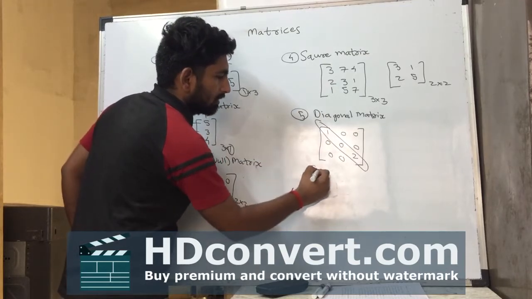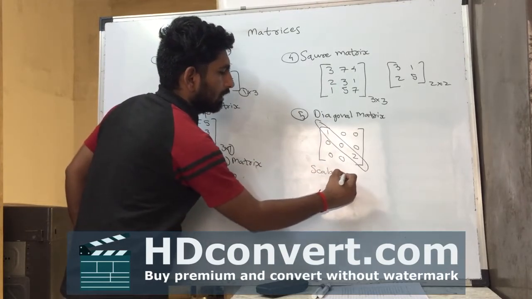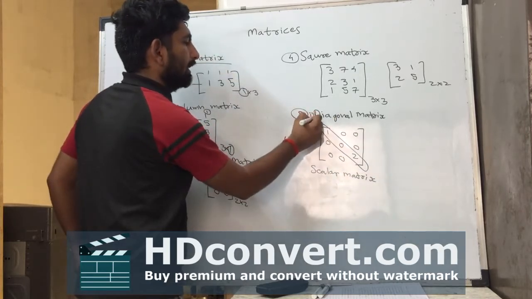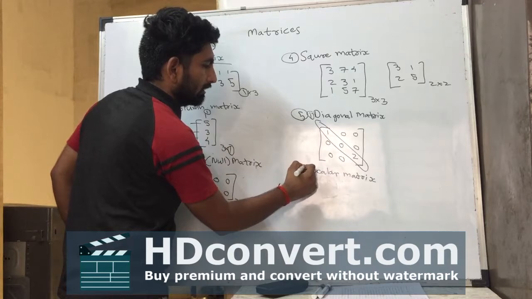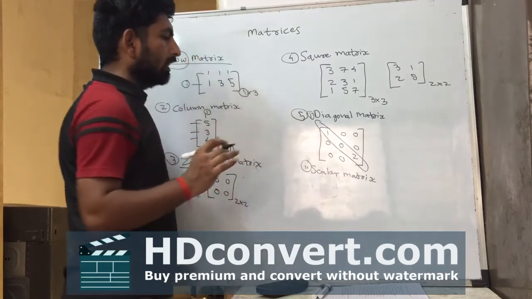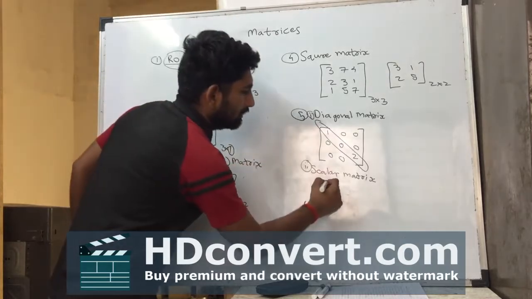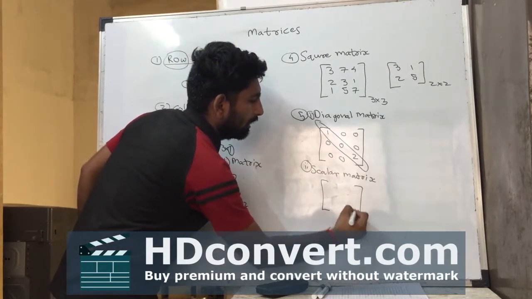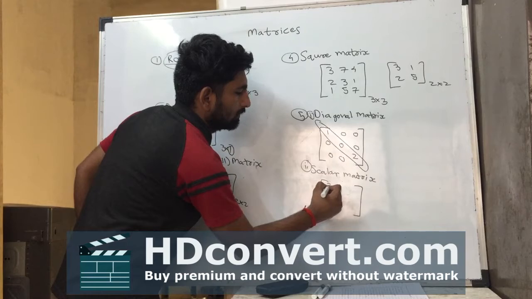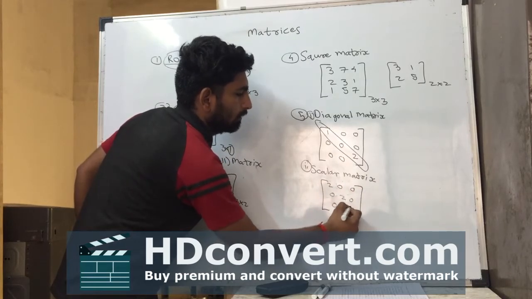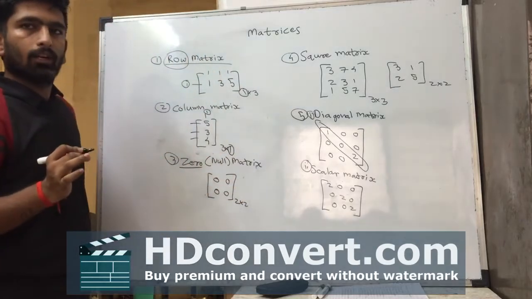Next type is the scalar matrix, which we can call a subtype of the diagonal matrix. A scalar matrix is also a diagonal matrix, but in a scalar matrix all diagonal elements are the same, that is 2. This we call a scalar matrix.